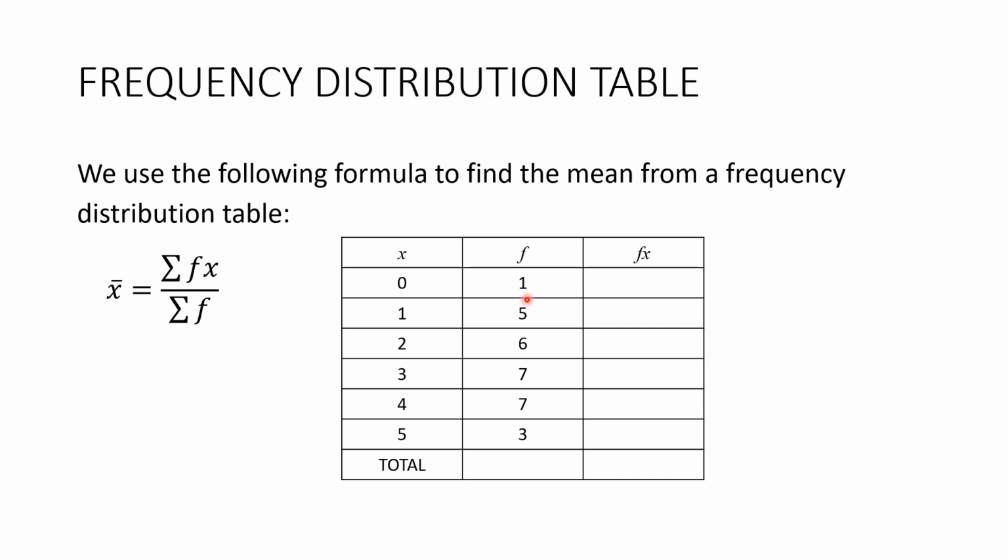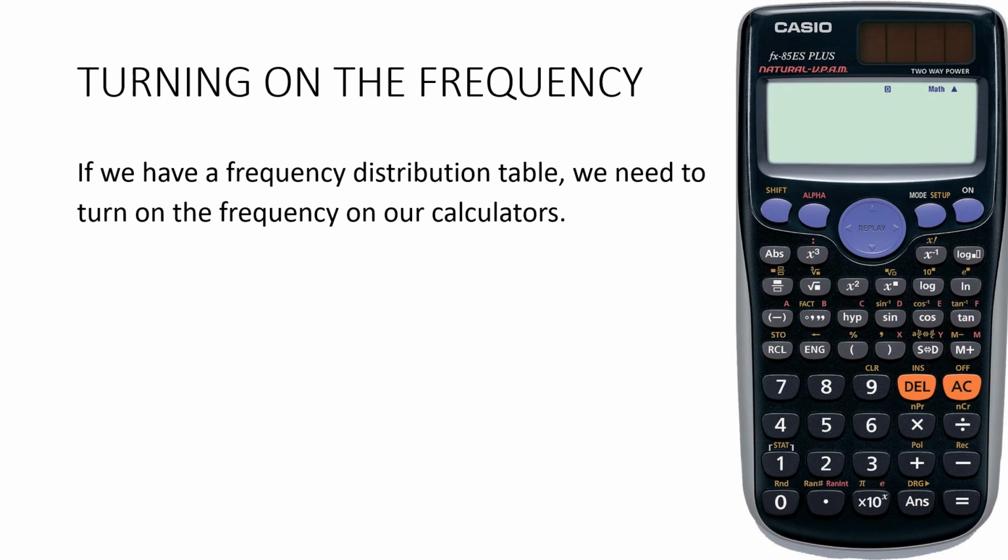We just do 1 times 0, which is 0, then 5 times 1 is 5, 6 2s are 12, etc., etc. We want the sum of the fx column, so adding all of those together, and then the sum of the f column, so adding all of these together. And it's just a simple division. 81 divided by 29 is 2.8. So there's our mean. But it is much, much easier to do it on the calculator.